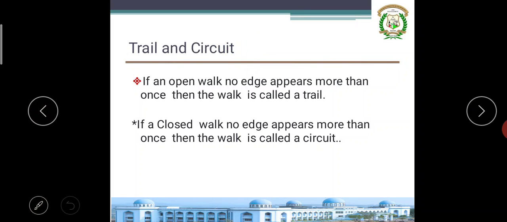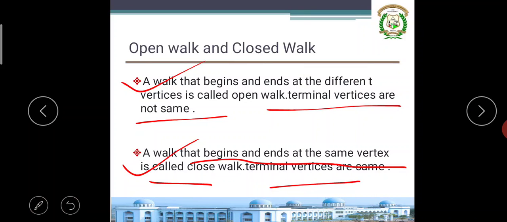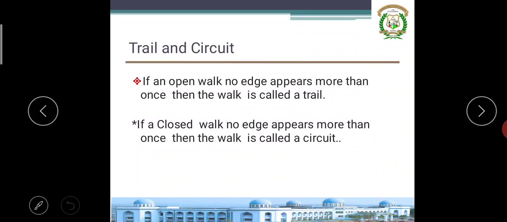Okay, closed walk. Please try to observe and analyze it very clearly. A walk that begins and ends with different vertices is called an open walk, where the terminal vertices are different. A walk that begins and ends with the same vertex is called a closed walk. Here, what we studied is a closed walk because the end vertices are the same. The journey starts from a vertex and ends at the same vertex. That's called a closed walk. Now, next one is trail and circuit.